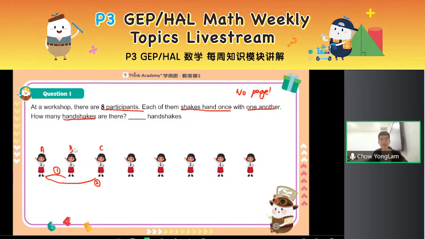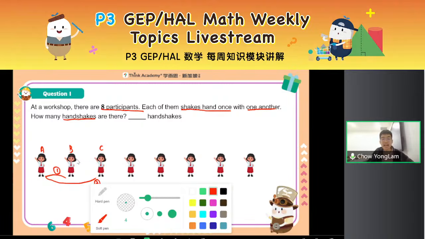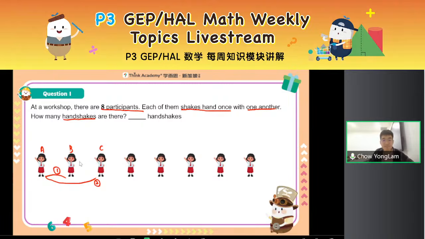Next, let's look at B. How many handshakes will B need to make? Of course, B needs to shake hands with A. But think about it: if A shakes hands with B and B shakes hands with A, are they the same thing? A shaking hands with B means B would have shaken hands with A as well. So this one handshake covered both of their cases. Now B only needs to shake one more time, with C. So that's a third handshake.